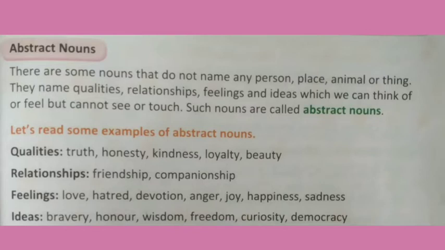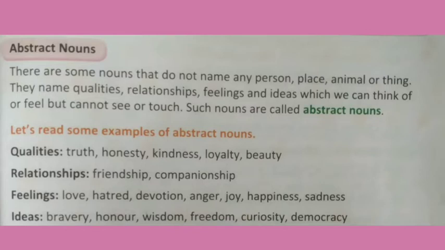Here students, we'll try to understand what exactly an abstract noun is. They name qualities, relationships, feelings and ideas which we can think or feel, but we cannot see or touch. Such nouns are called abstract nouns. I hope that you have understood what abstract nouns are.